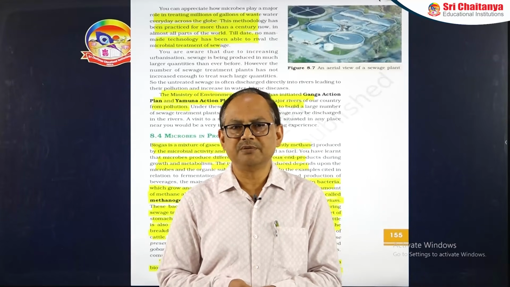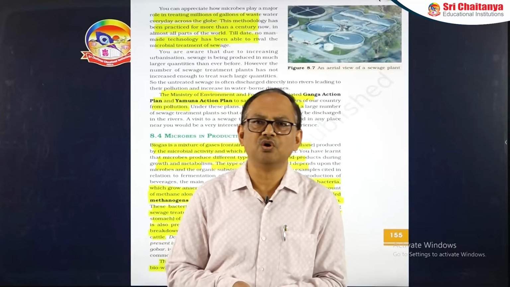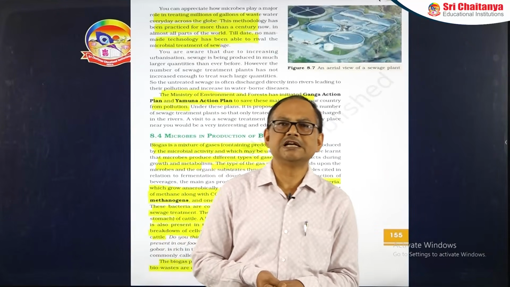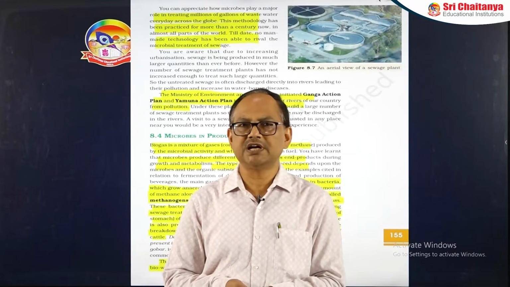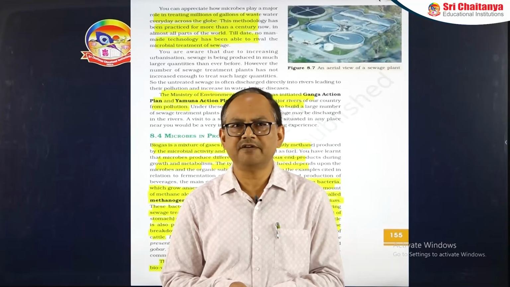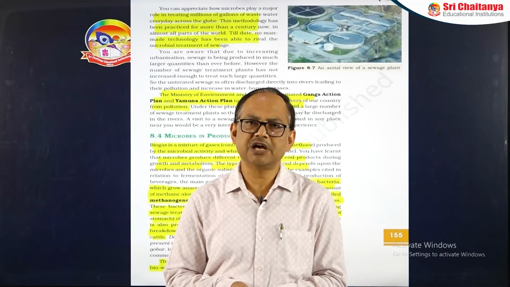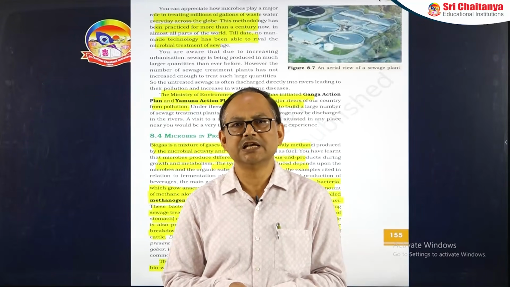Cellulose, which is the major component, is digested through this process. You know, these methanogens are also present in the rumen of cattle. Why? Because the cattle eat plant parts, and plant parts have cellulose. So cellulose has to be digested. That's why the methanogens are present in their rumen.